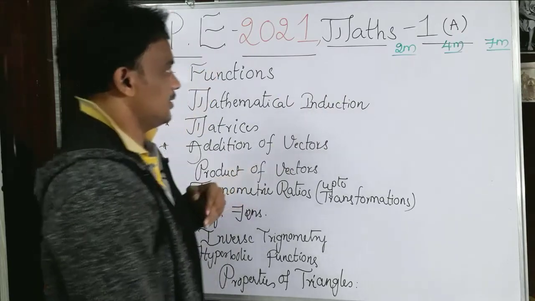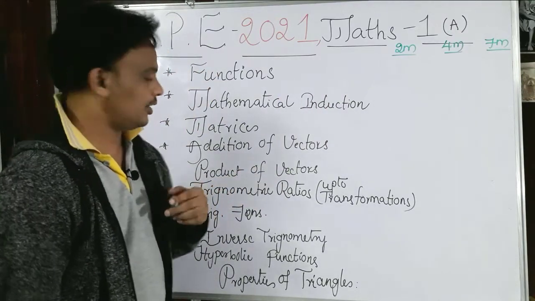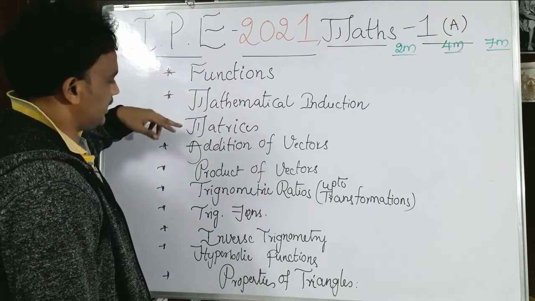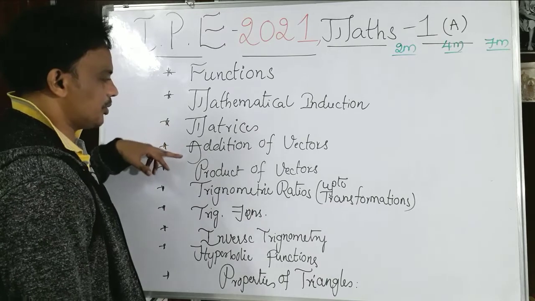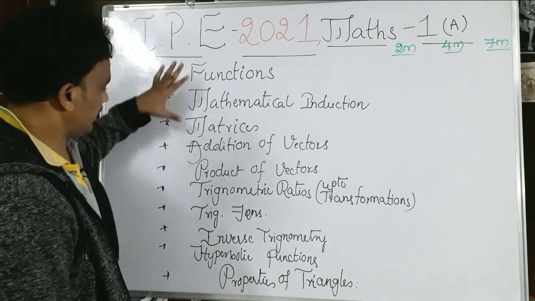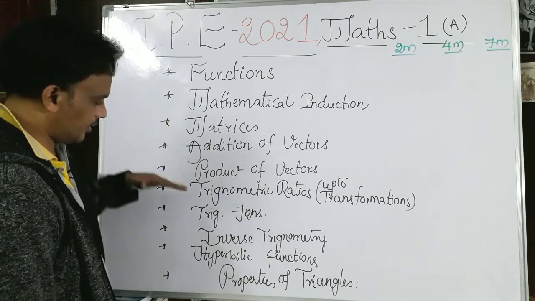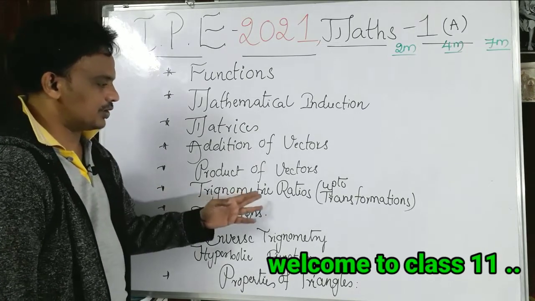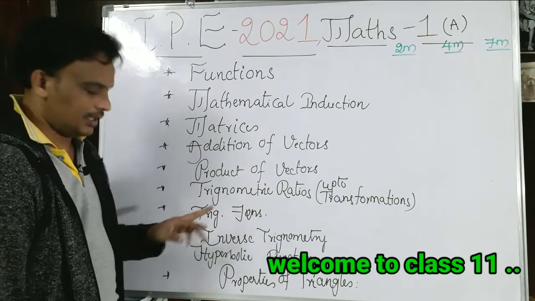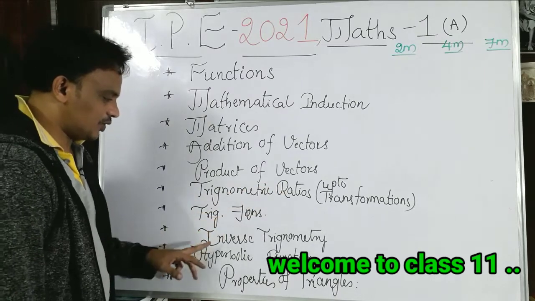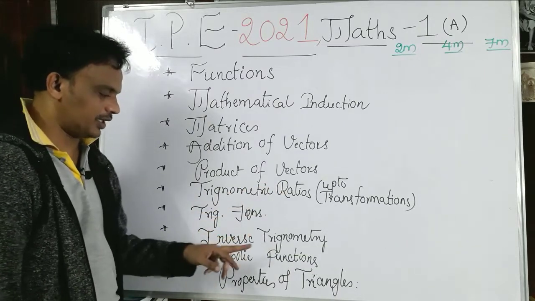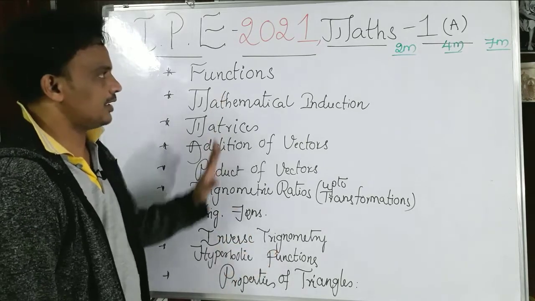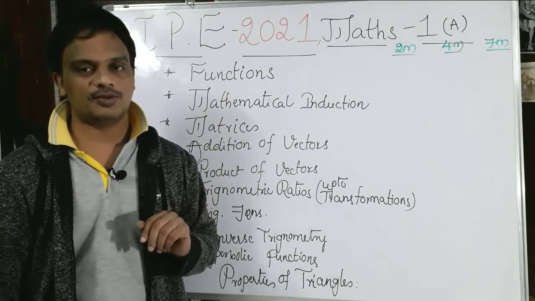Okay, let us see. First of all, in Maths 1A we have the topics functions, mathematical induction, matrices, addition of vectors, and product of vectors. These 5 topics are from algebra, and the remaining part is completely trigonometry: trigonometric ratios up to the transformations, trigonometric equations, inverse trigonometry, hyperbolic functions, and properties of triangles. These are all the topics from Maths 1A.